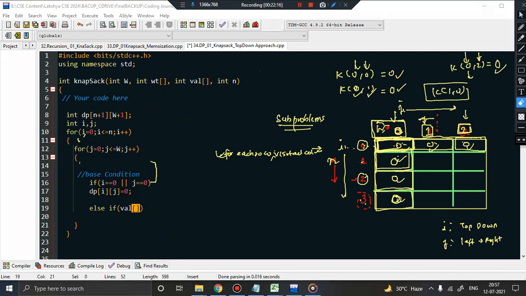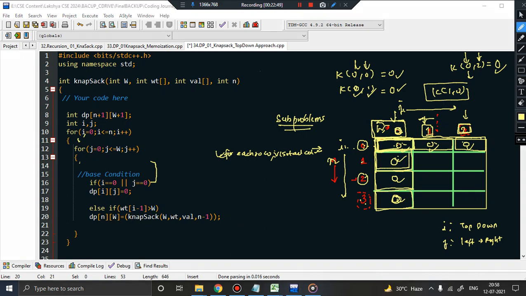So else if wt of n minus 1. Now as I said, instead of n, what you should write is I, because now I is representing the number of items. So wt of I minus 1 is greater than w, then what we are going to write? We are going to say return, but now we will not write return. Why? Because this is not going to use recursion. We are just going to fill the table. So dp and w, are we going to make any recursive call? No, we are not going to make any recursive call.